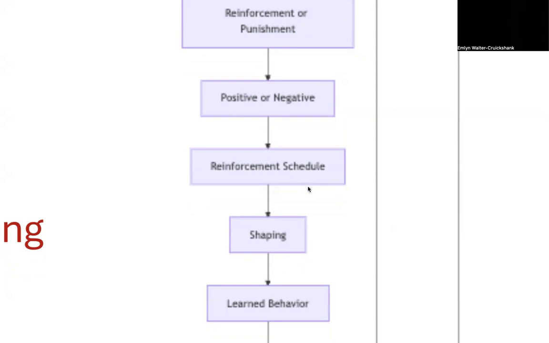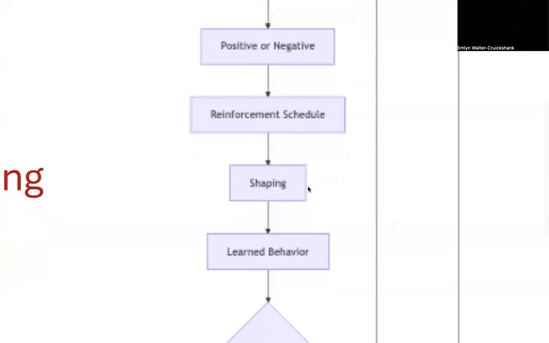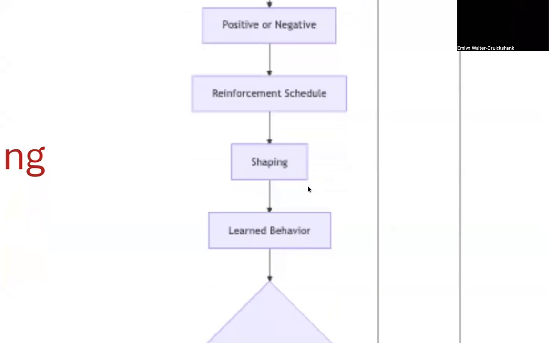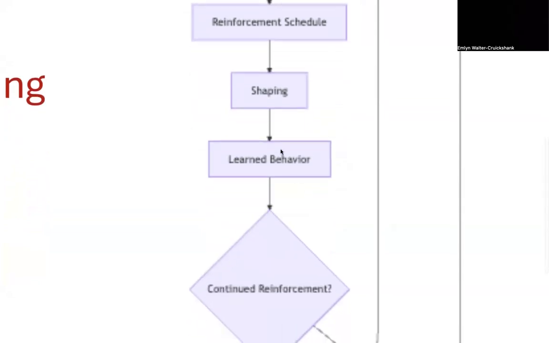Partial reinforcement is more common, where only some instances of the behavior are reinforced. This can still lead to behaviors being more resistant to extinction. As this process repeats over multiple times, the behavior can gradually be shaped. Shaping involves reinforcing successive approximations of the desired behavior. It's how complex behaviors are built up over time. Eventually, this leads to a learned behavior, the final product of the conditioning process.